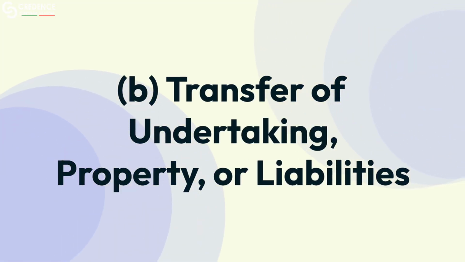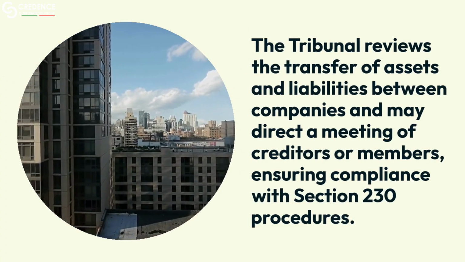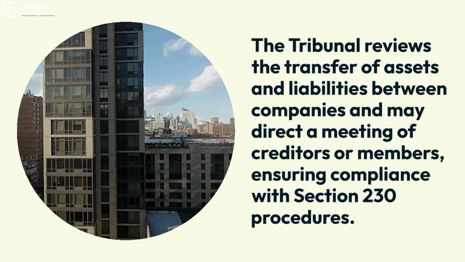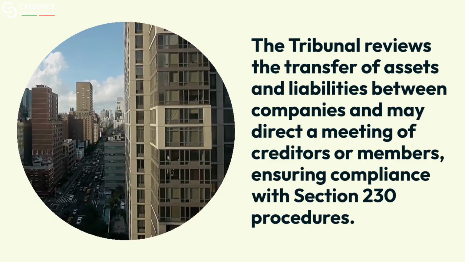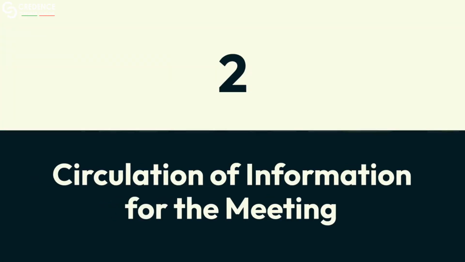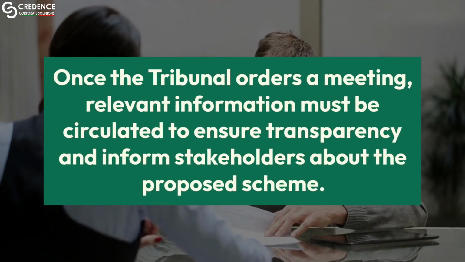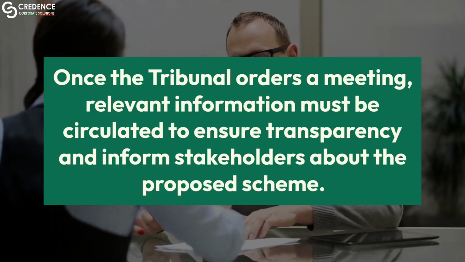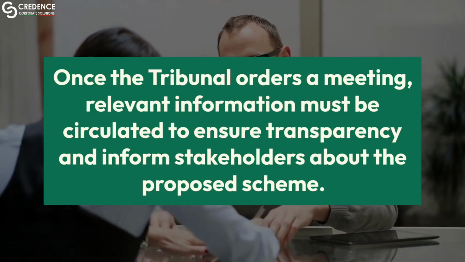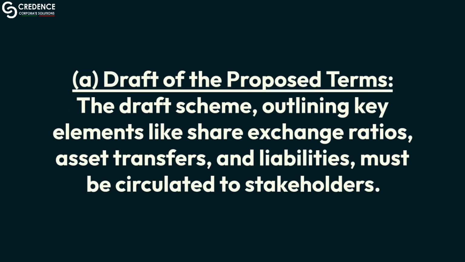B. Transfer of undertaking, property, or liabilities. The tribunal reviews the transfer of assets and liabilities between companies and may direct a meeting of creditors or members, ensuring compliance with Section 230 procedures. 2. Circulation of information for the meeting. Once the tribunal orders a meeting, relevant information must be circulated to ensure transparency and inform stakeholders about the proposed scheme.